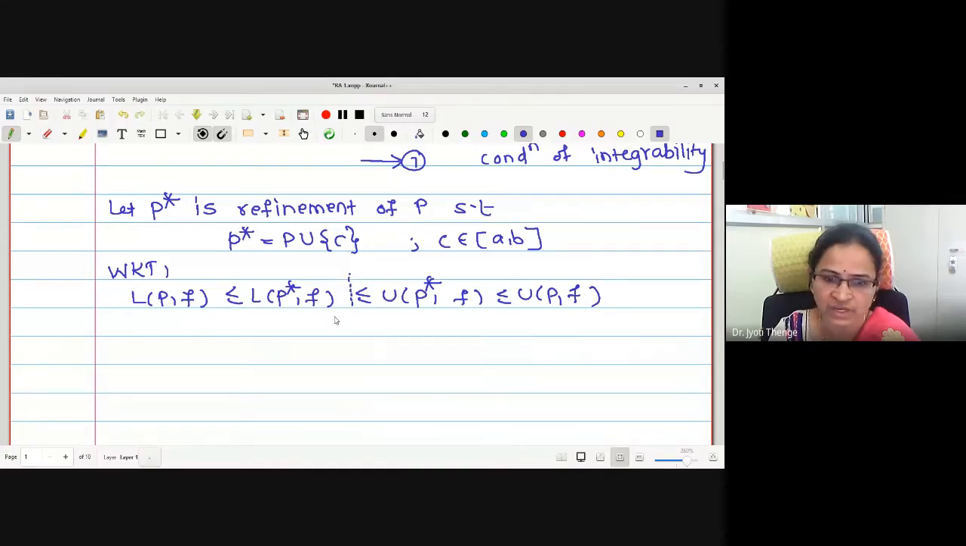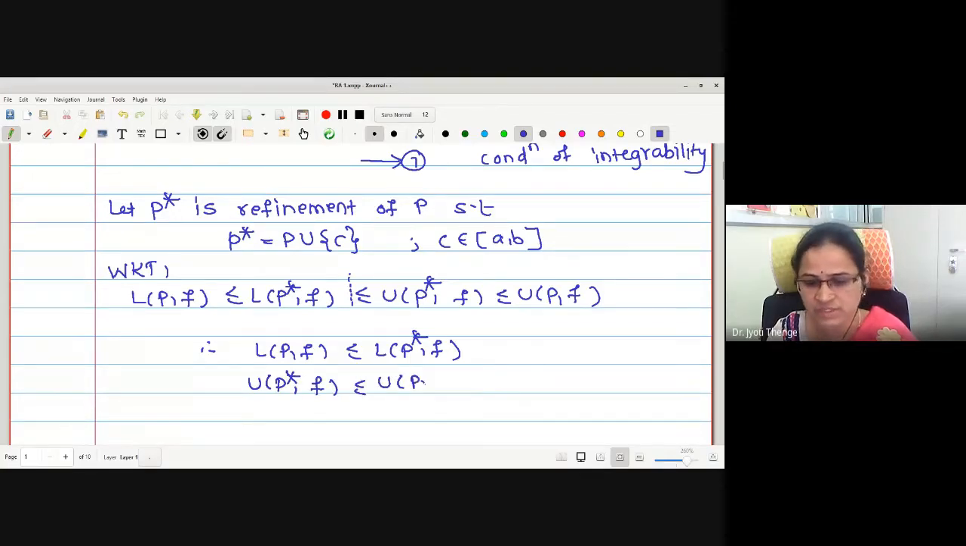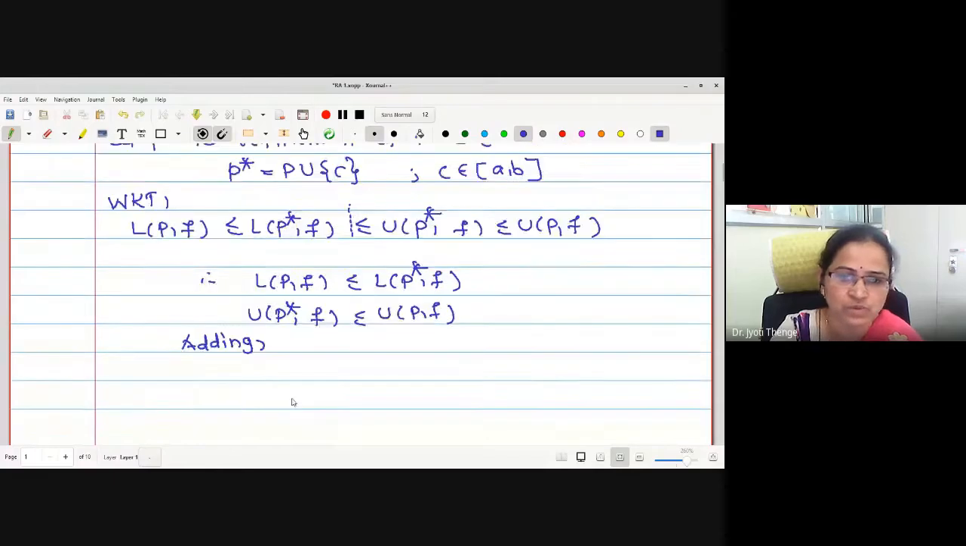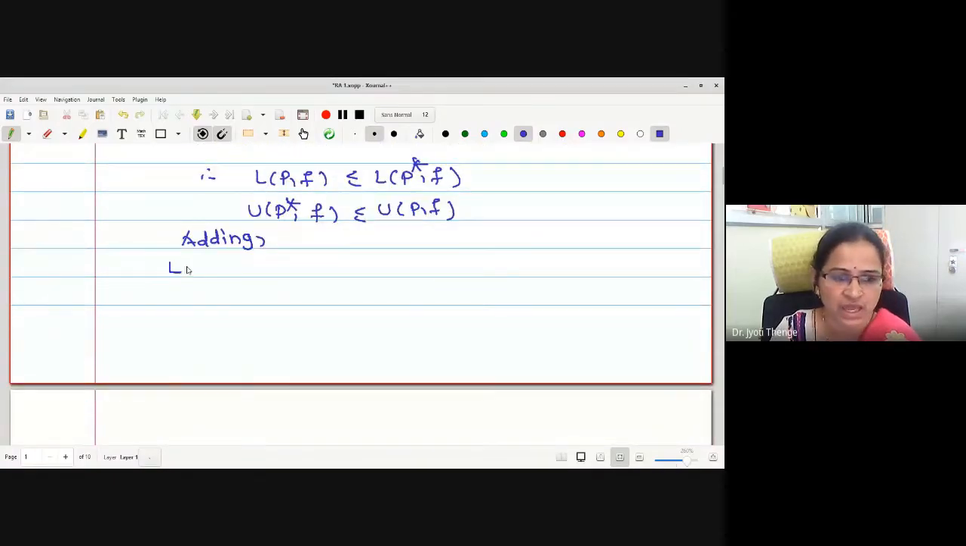Now we will divide the relation into two different inequalities, that is LPF is less than or equal to LP star F. Similarly, UP star F is less than or equal to UPF. Next, we will add the two inequalities. Okay, adding the two inequalities. What will this addition give us?